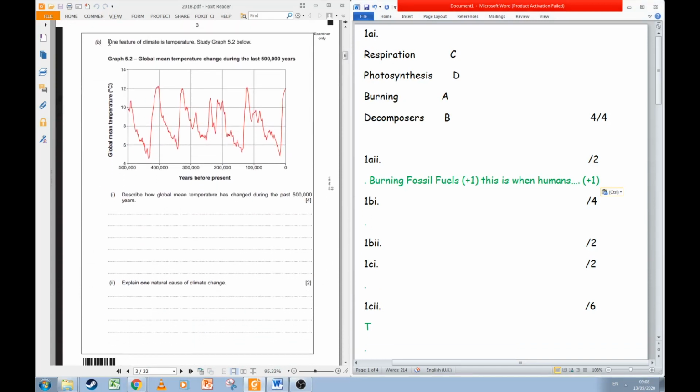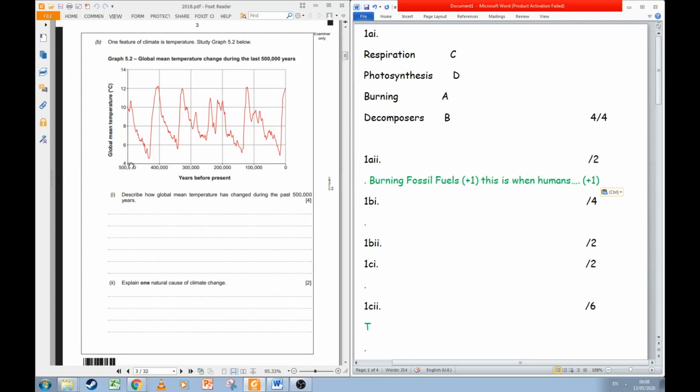So before we get there, we've got this graph. One feature of climate is temperature, so how hot or cold it is. Global mean temperature changed during the last 500,000 years, so the last 500,000 years we've got there. Now, we've got mean temperature, average temperature on the left, on the y-axis, and we can see it goes from 4 to 14. We've got the time down the bottom.